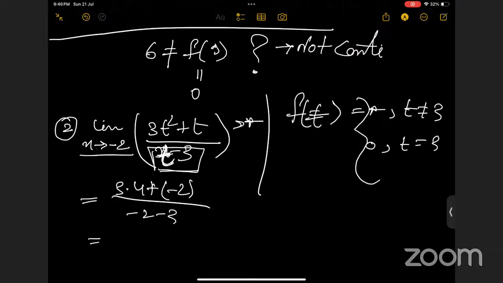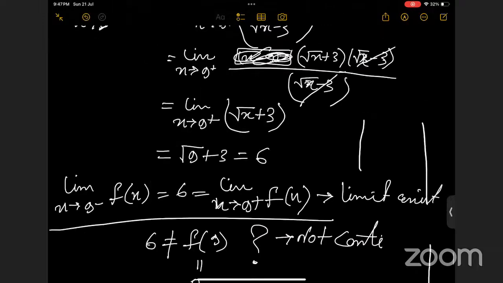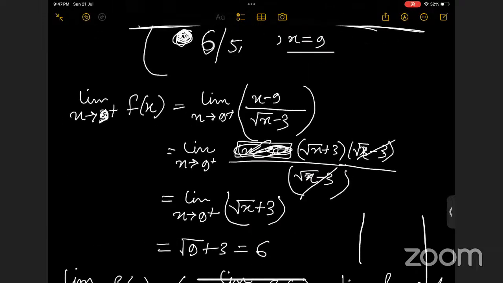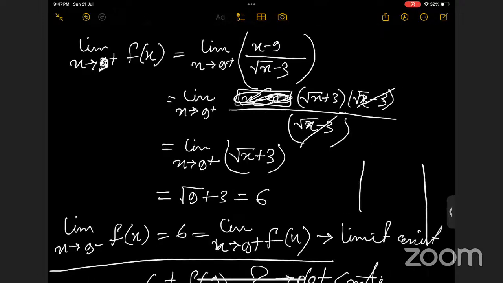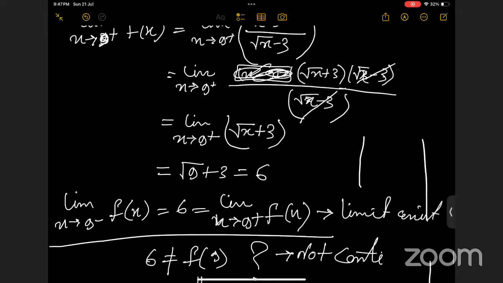So it's 9, ma'am. But ma'am, in the question above, the limit extended to 9 minus. If we put -9, root of -9 is not a real number. Not -9, it was 9 minus. That means we are tending to 9 from the negative side, less than 9 but not 9.